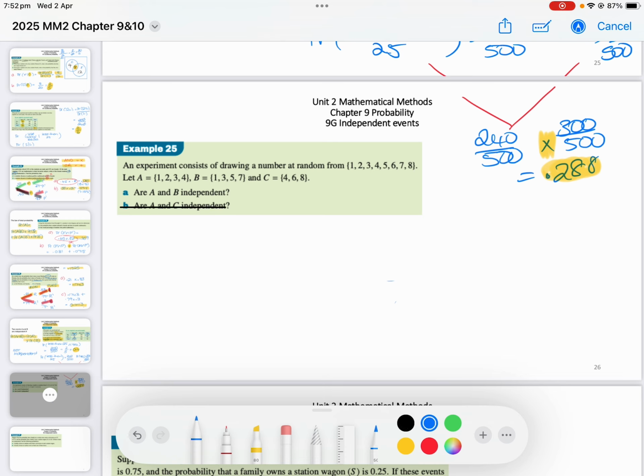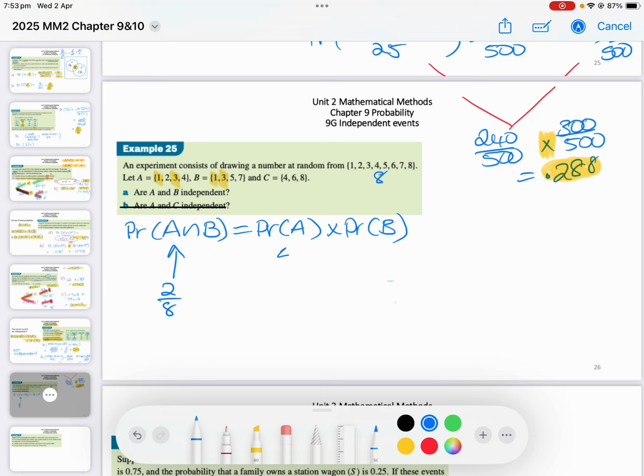Experiment consists of drawing a number at random from numbers 1 to 8. So I've got 8 of these. A's got 4, B's got 4. Are A and B independent? So what we're saying is the probability of A intersect B equal to the probability of A times the probability of B. So what is A intersect B? What's in both A and B? 1, 3, and that's it. So 2 out of 8.